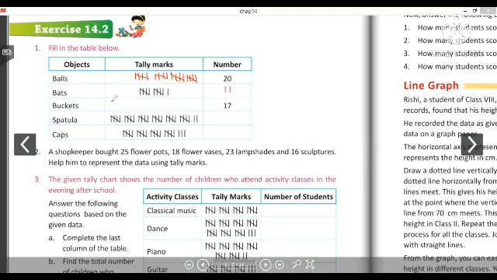Next, the number is 17. So let's draw the tally marks. 1 2 3 4 5, 6, 7, 8, 9, 10, 11, 12, 13, 14, 15, 16, and 17. Now for spatula, the tally marks is given. So 5, 10, 15, 20, 25, 30, 31, and 32. So the number is 32.